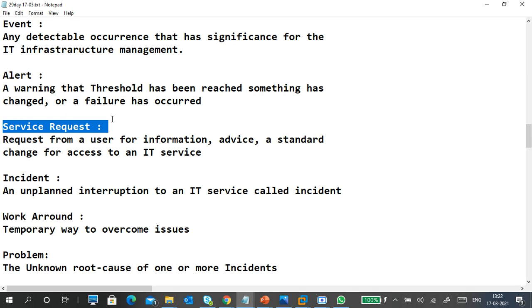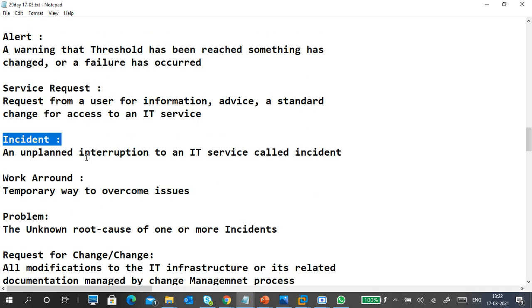Service request is a request from a user for information, advice, a standard change or to access an IT service, like a user requesting a VPN service.